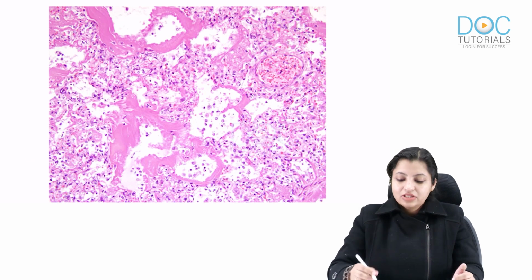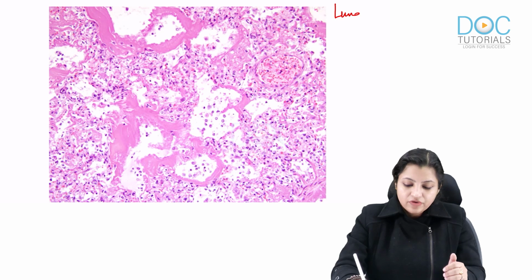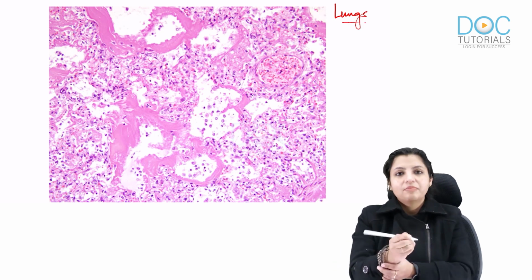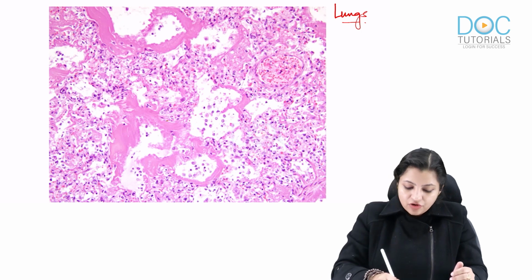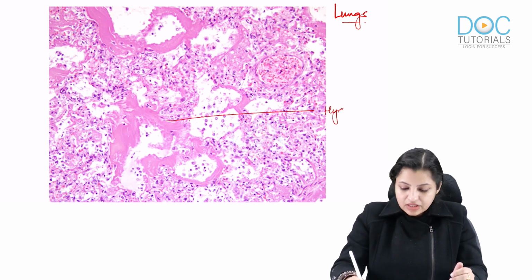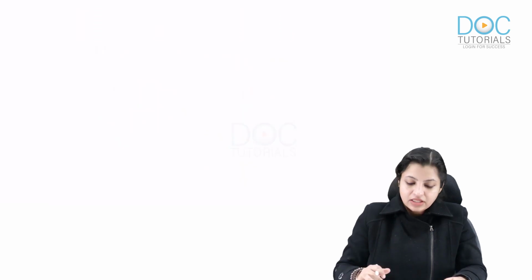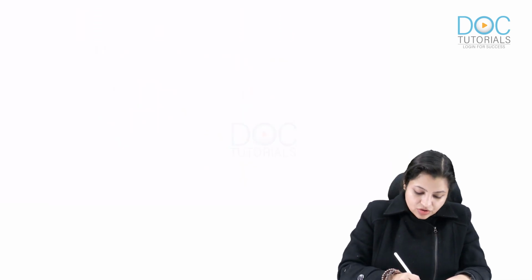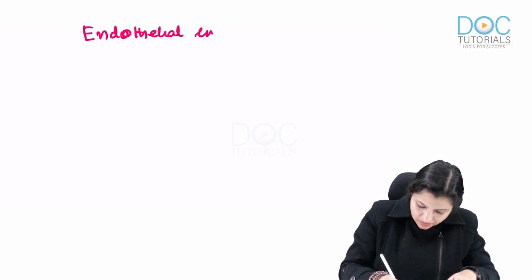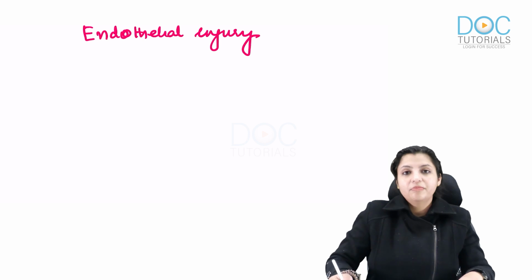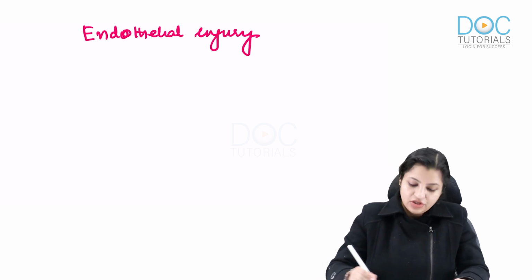Okay, now let's look at the findings in the lungs in COVID. Everybody should remember that what happens in the lungs in COVID is the formation of hyaline membranes. So why do hyaline membranes form in the lung? Let's understand the pathogenesis here. Everybody should know this. The main trigger here is endothelial injury.